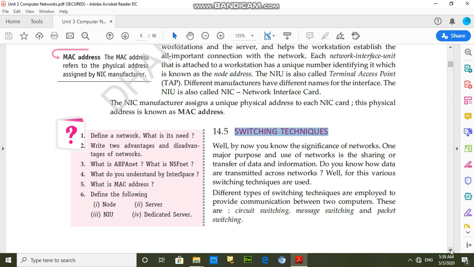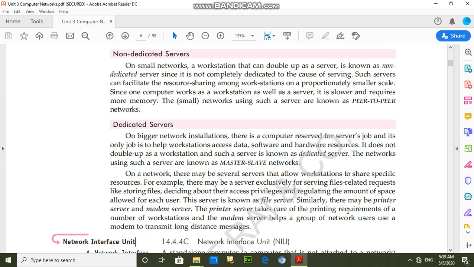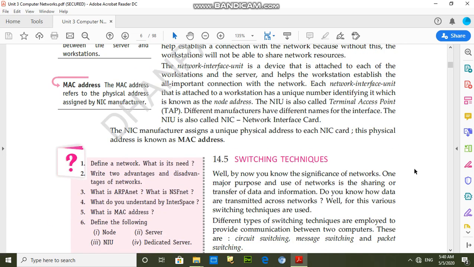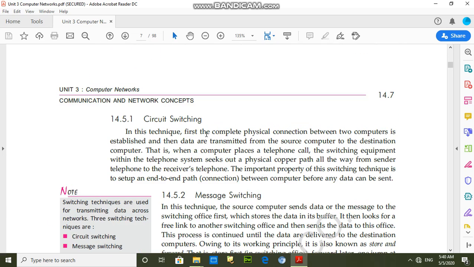So students, there are three types of switching technique. First is circuit switching, next is message switching, and next is packet switching. First of all, we have to see what is circuit switching. Students, in circuit switching, first of all, a physical link will be established between the sender and the receiver computers, and after that, through the connection of the physical link, information will be transferred.